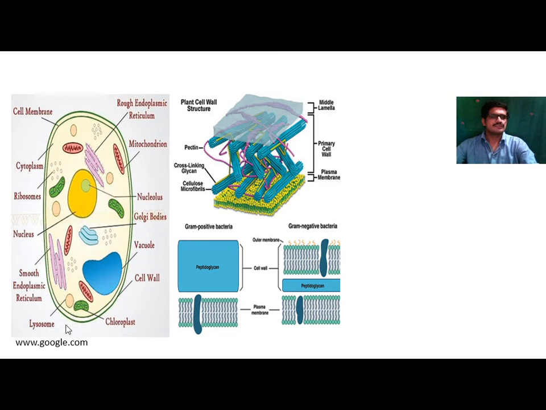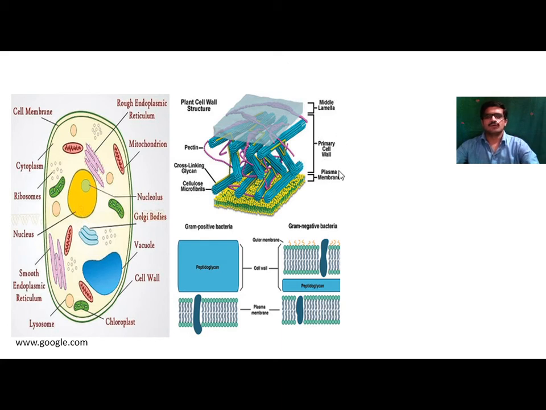Vacuoles, these are large in plant cell. Smooth endoplasmic reticulum, lysosome, chloroplast, all these organelles are present in the plant cell. So this is a 3D diagram regarding the cell wall. The cell wall consists of three layers: outer cell wall, primary cell wall, middle lamella, primary cell wall, and plasma membrane.